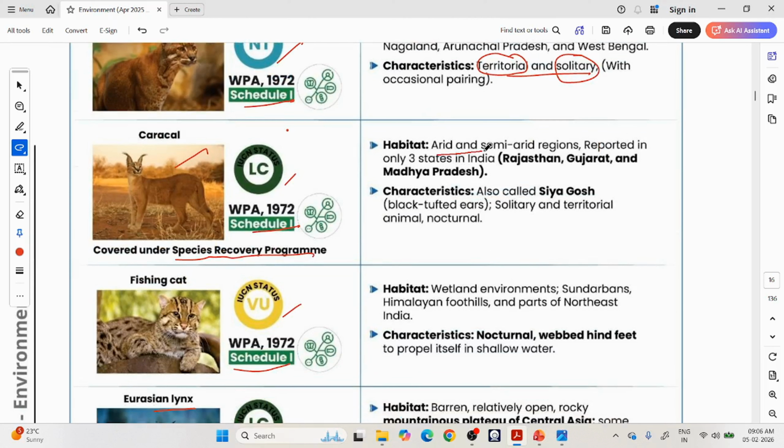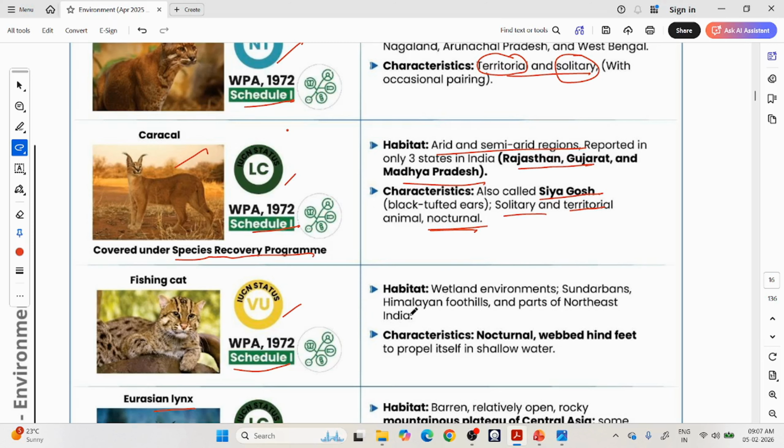Caracal, arid and semi-arid regions, okay, like currently seen in Rajasthan, Gujarat and Madhya Pradesh. It is also called Siya Gosh. Okay, solitary and territorial, as I told you, and it is nocturnal. It is a night hunting species. Okay, it is awake during night times and sleeping during morning times.